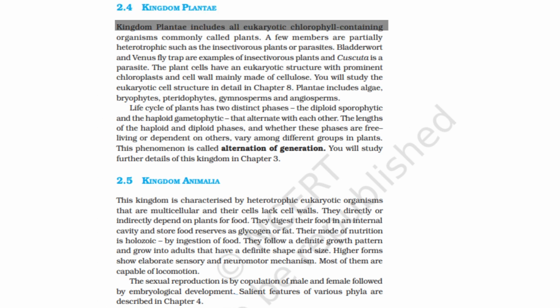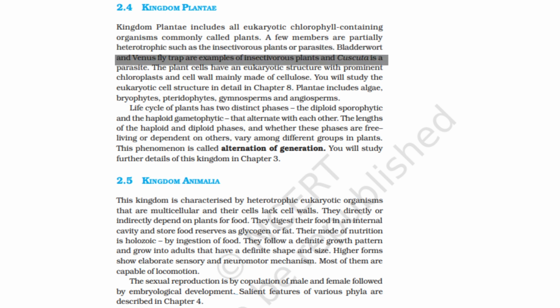Kingdom Plantae. Kingdom Plantae includes all eukaryotic chlorophyll-containing organisms, commonly called plants. A few members are partially heterotrophic, such as the insectivorous plants or parasites. Bladderwort and Venus flytrap are examples of insectivorous plants, and Cuscuta is a parasite. The plant cells have a eukaryotic structure with prominent chloroplasts and cell wall mainly made of cellulose. You will study the eukaryotic cell structure in detail in Chapter 8.